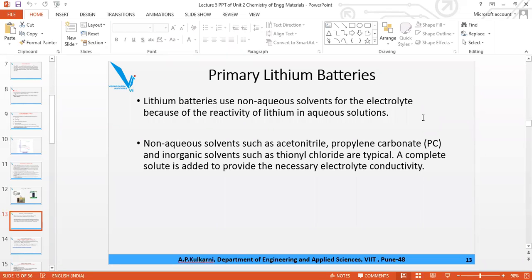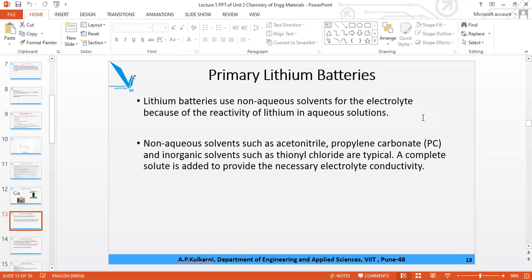I'll repeat, the three organic solvents which can be utilized as an electrolyte are acetonitrile, propylene carbonate (PC), and 1,2-dimethoxyethane. Only these three you can utilize